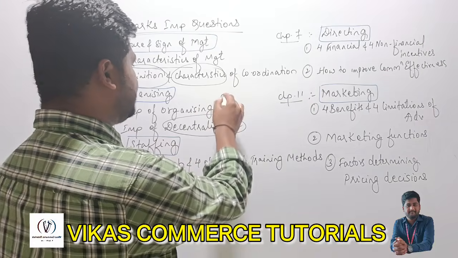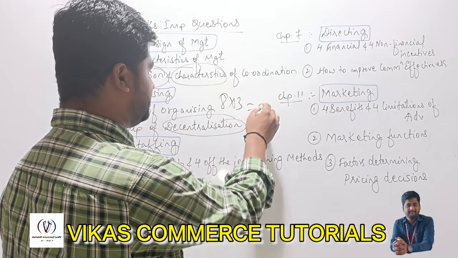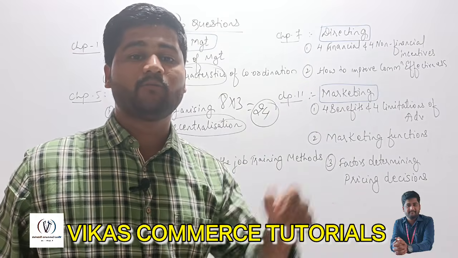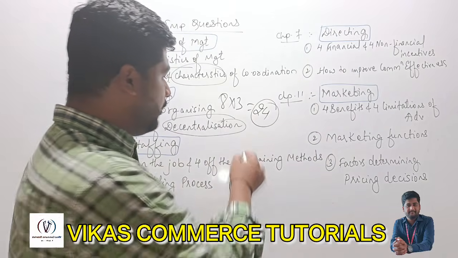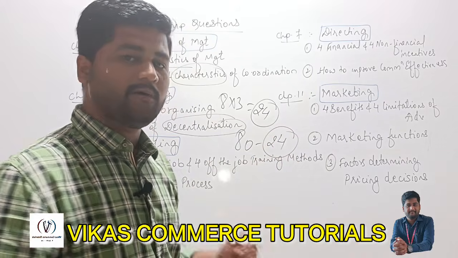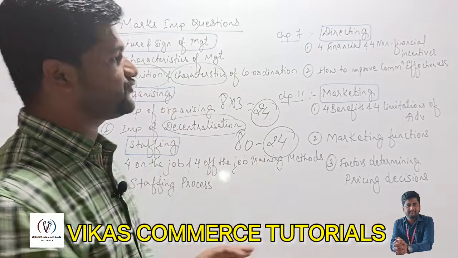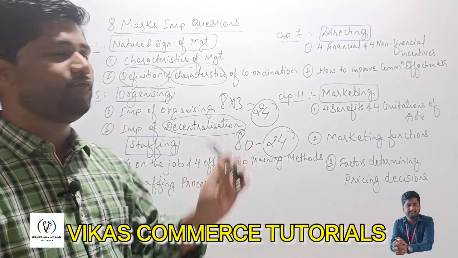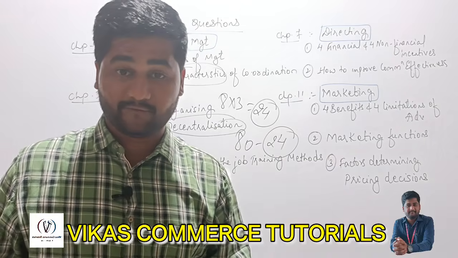That is 8 into 3, you will get 24 marks from only this section. And out of 80, passing is 24 marks. If you do this section correctly, you will get 24 marks from this section itself.